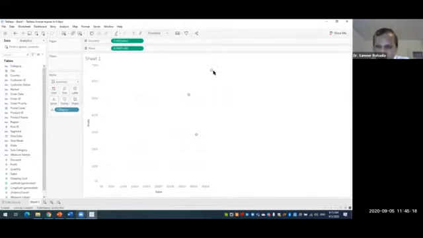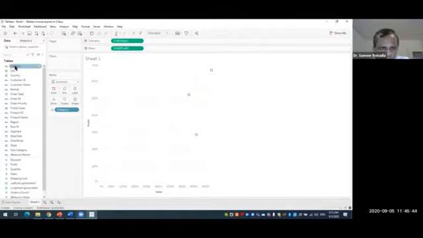So here now we are having three circles: technology, office supplies, and furniture. We know very well that there are three categories over here. So these are the three circles, or bubbles maybe, but this is not a bubble chart.